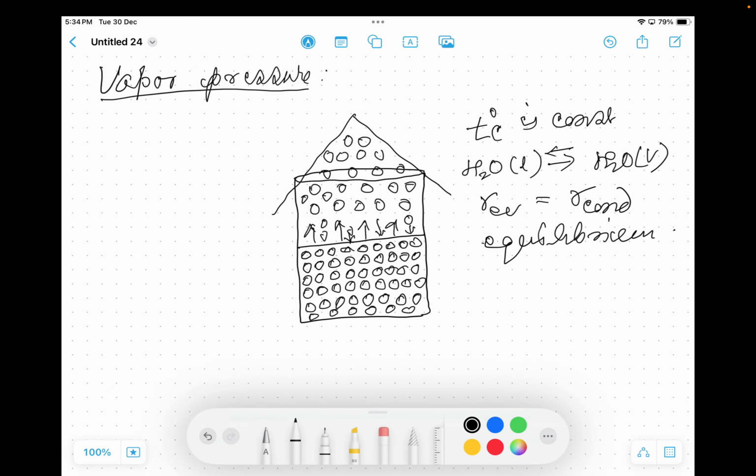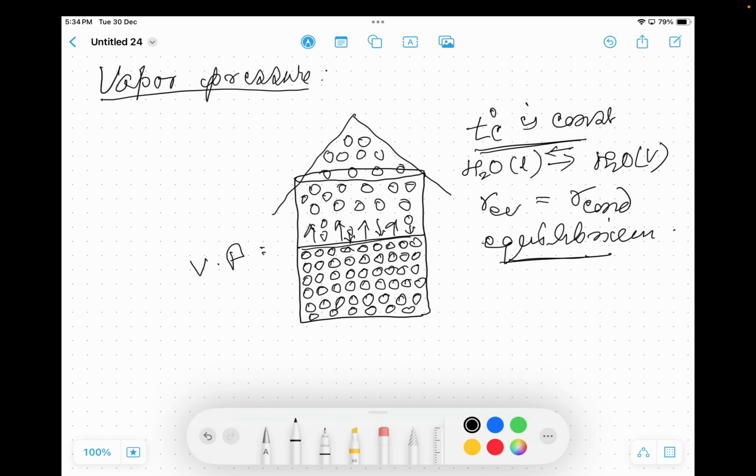So at a constant temperature in equilibrium state, the pressure exerted over the surface of liquid by vapor is called vapor pressure. Once again, the pressure exerted by the vapor molecules over the surface of the liquid in equilibrium state at constant temperature is called vapor pressure of the liquid.